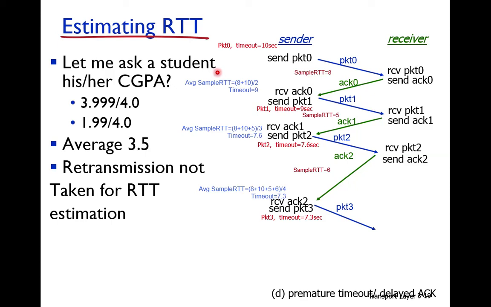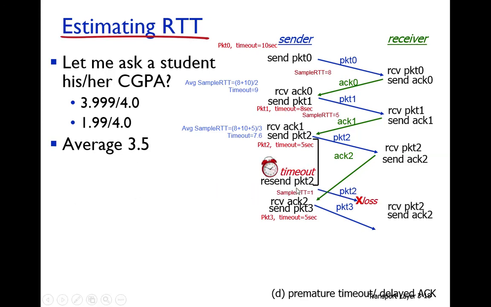These changes are accommodated by the average value, and this average value more accurately represents these RTT values. So there is no retransmission and no premature timeout. But again you should know that retransmissions are not taken for RTT estimation. As we have explained, if packet 2 is resent and a sample RTT is taken, then we don't use the sample RTT of the resent packet in averaging the sample RTT.